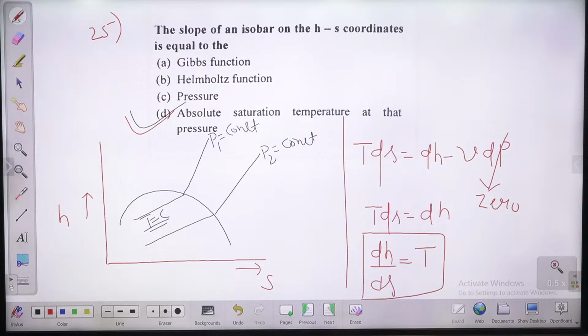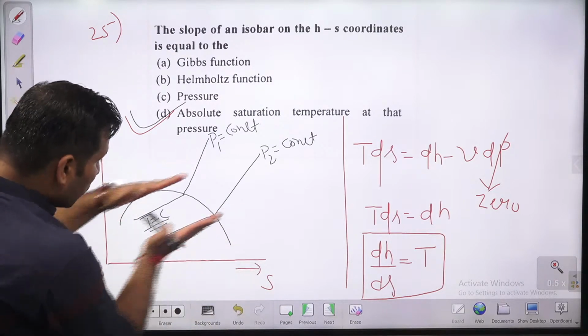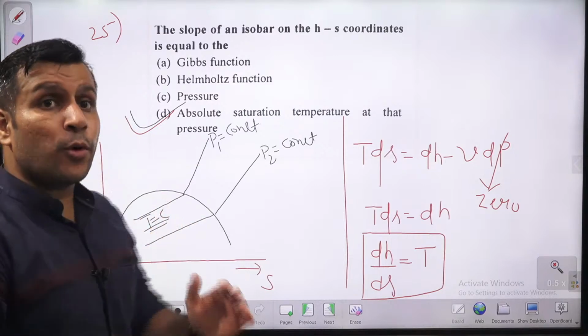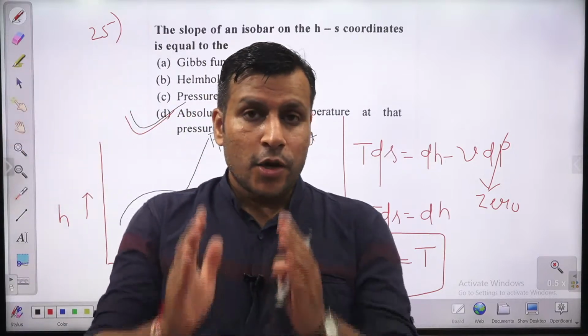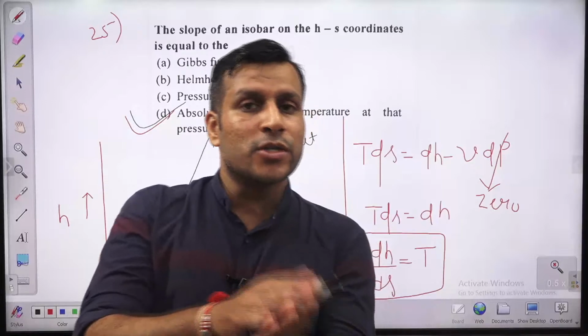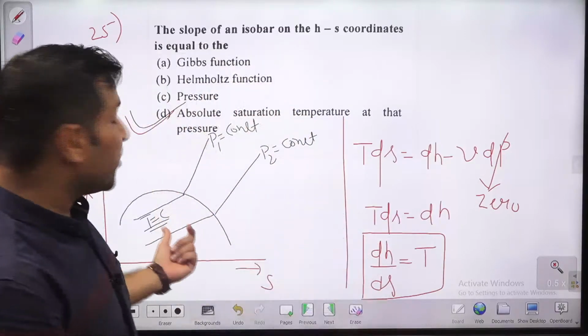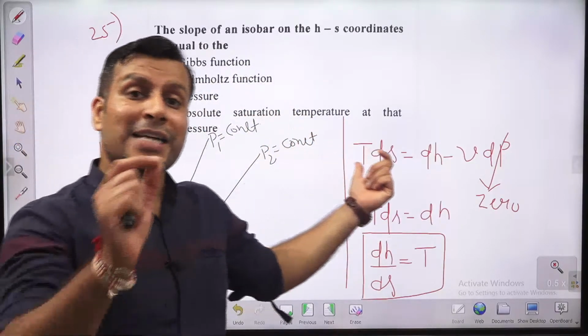The slope of isobaric line on HS diagram is given by the saturation temperature, guys. And here you can check, because during the phase change both pressure and temperature remain constant, since we are interested in the isobaric line.